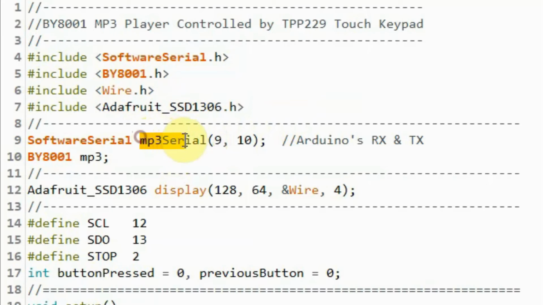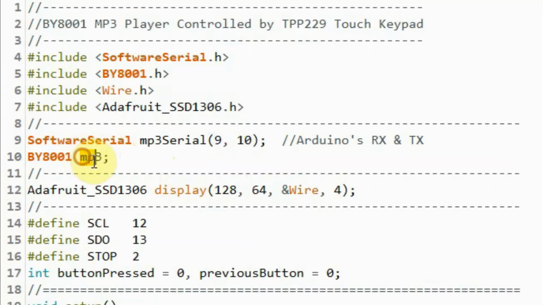We need to create this object MP3 serial, which will indicate how the Arduino is serially interfaced with the module, where digital pin 9 of the Arduino is used as the receiver pin connected to the transmitter pin of the module. And digital pin 10 of the Arduino is used as the transmitter pin connected to the receiver pin of the MP3 player module.